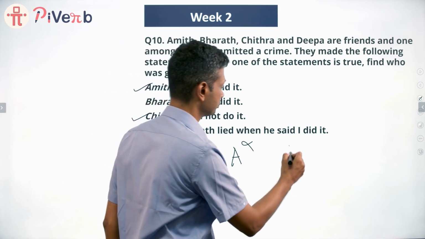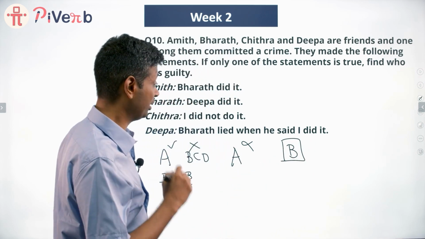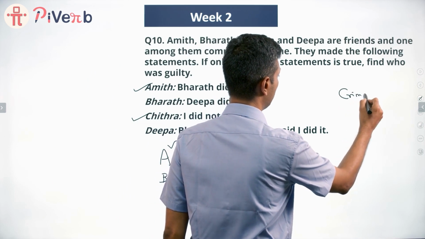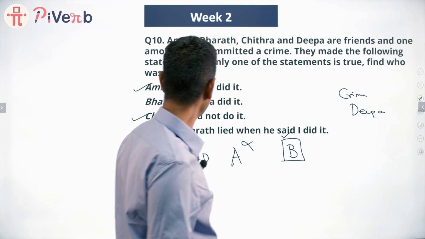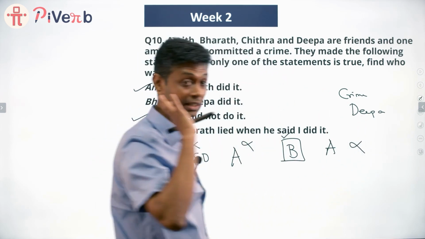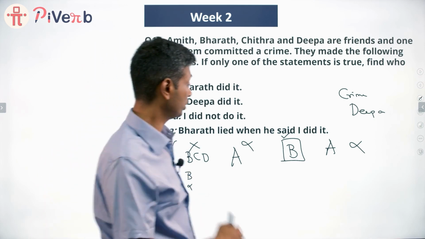Let's move to B. Bharat says Deepa did it. And B is true. The crime is committed by Deepa. Now let's go step by step. A is saying Bharat did it, so A's statement is false. Lovely. That is consistent.